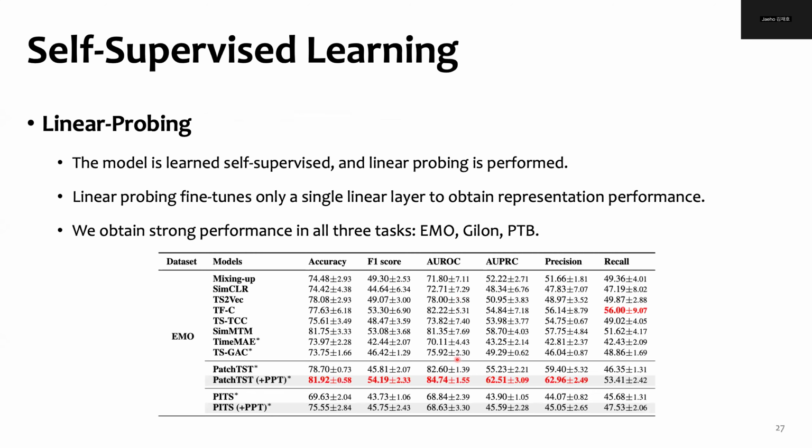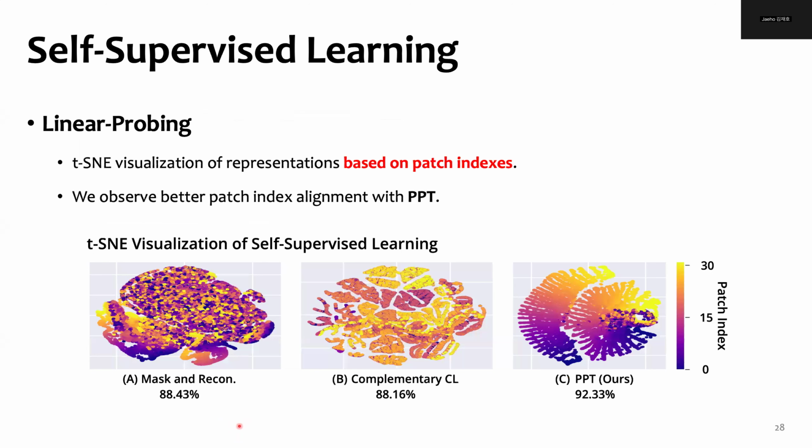This is the results section. Here we first evaluate our results on linear probing experiments, where we have applied our learning tasks on two different patch-based models: transformer-based PatchTST and linear-based PITS. We observe that PPT enhances the performance of both models. We have also visualized the representation space of individual patches and colored them by the original patch indexes. We observe that with our learning task, the model is better aware of the ordering of patches, which also contributes to better model performance.